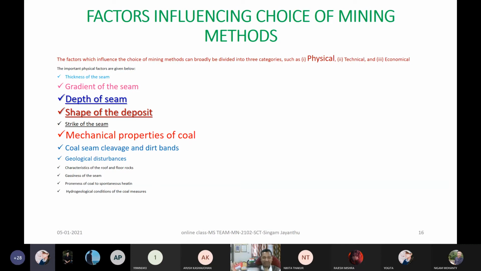So if this roof is very strong, how is it going to influence what method I should select?